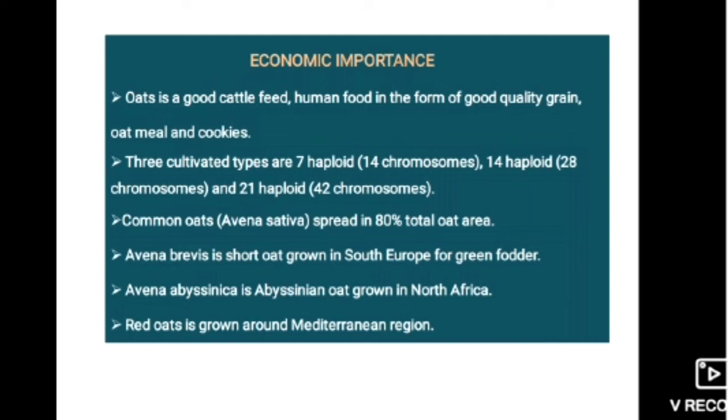Common oats, Avena sativa, is spread over 80% of the total oats cultivation area. Avena brevis is short oat grown in South Europe for green fodder. Avena abyssinica is Abyssinian oat grown in North Africa. Red oats is grown around the Mediterranean region.